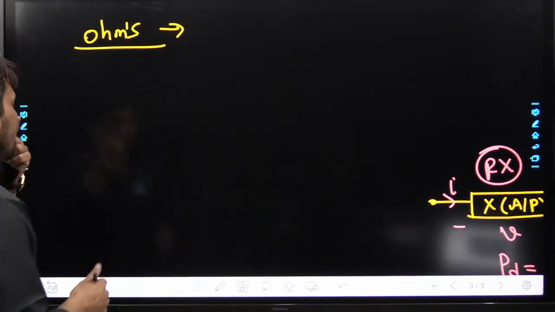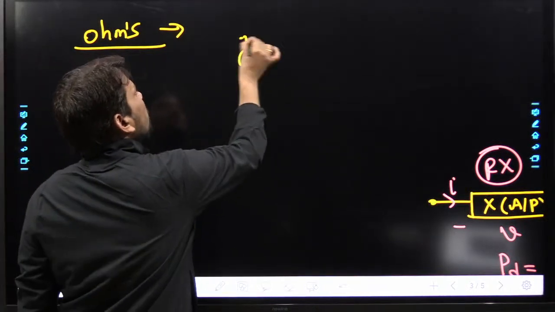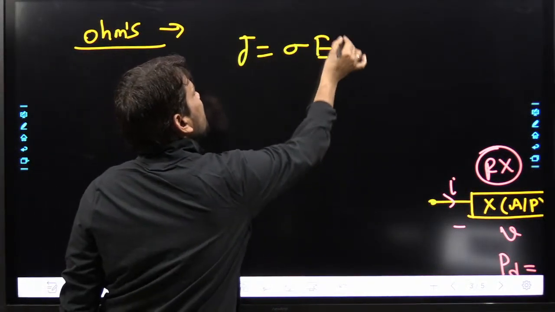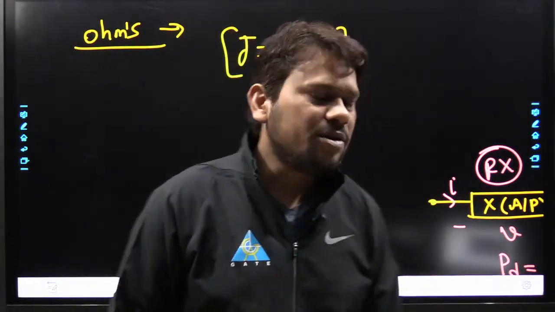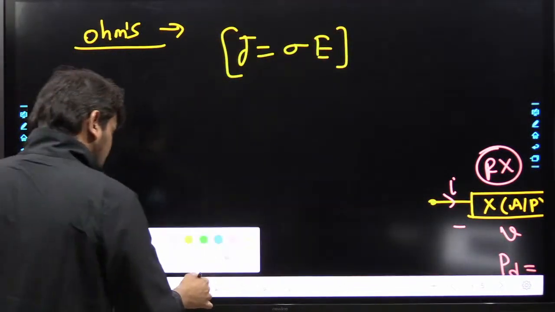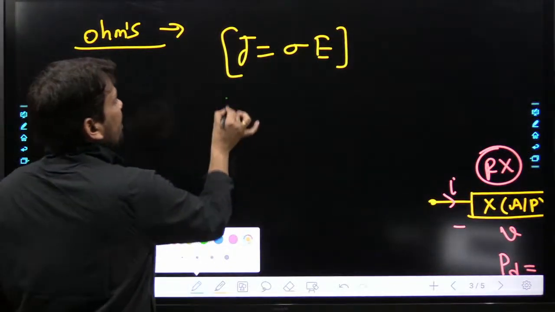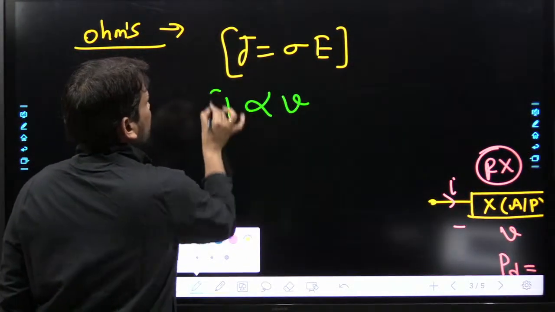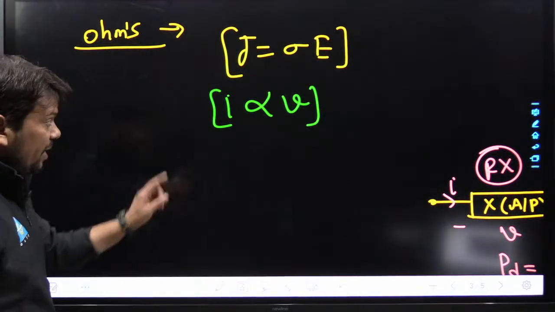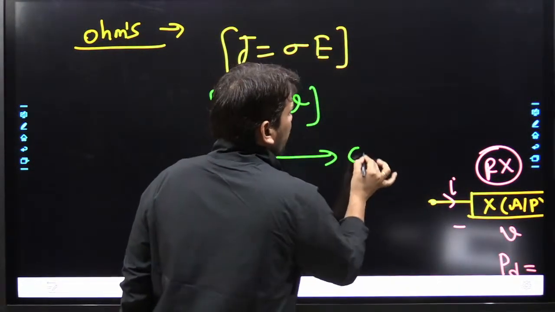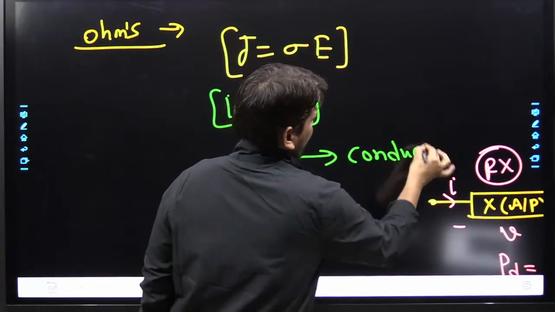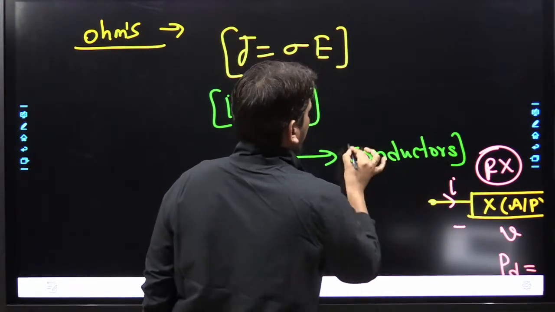So Ohm's law. The first form of Ohm's law is nothing but J equals sigma E. Maybe you have studied this equation in physics. Now after modification of this equation, we can write, my dear friend, I proportional to V. Now the most important thing: this equation is again Ohm's law and is valid only for conductors.